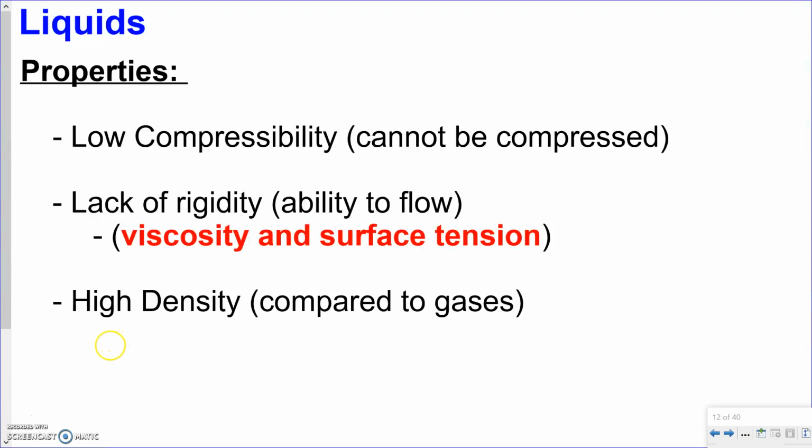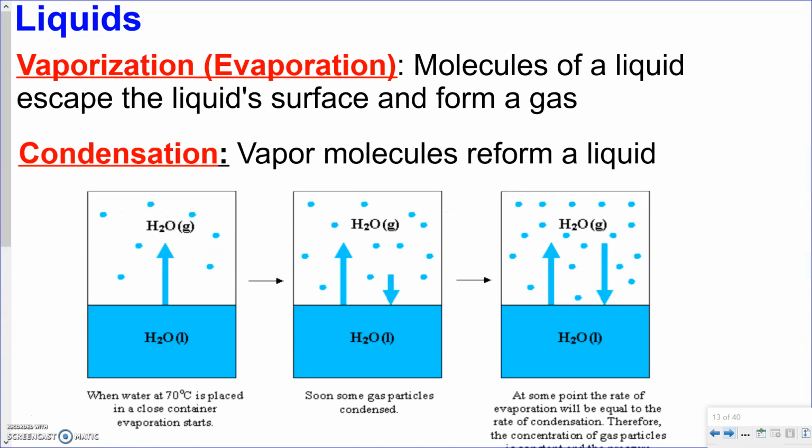but they're still very compact and close together. Okay, and then they also have high densities, and that is in comparison to their fellow gases. So that's about it in terms of liquids, in terms of properties. Okay, let's talk about vapor pressure. So you saw a little bit of vapor pressure in the lab you did for gases, but we haven't really talked too much about it. So let's just kind of get a basic idea.